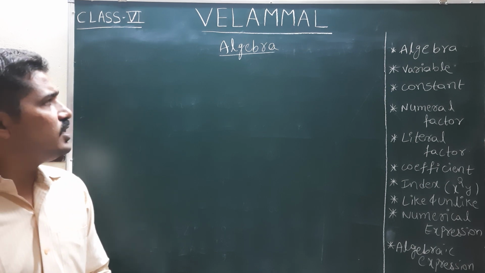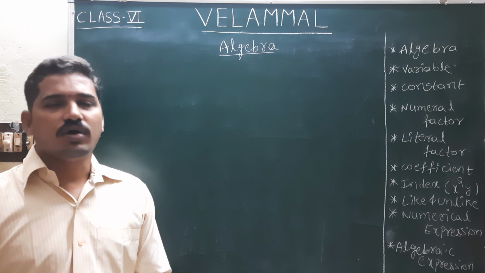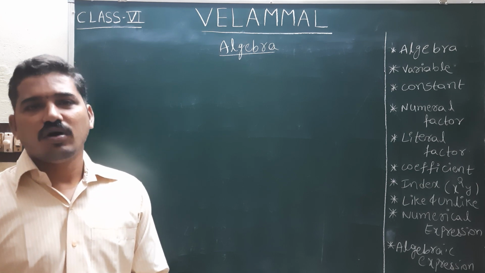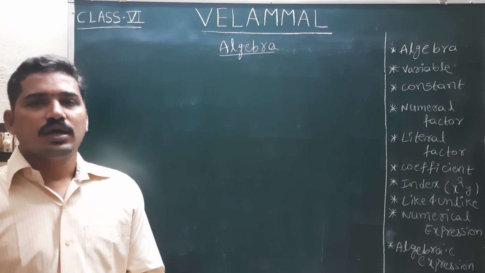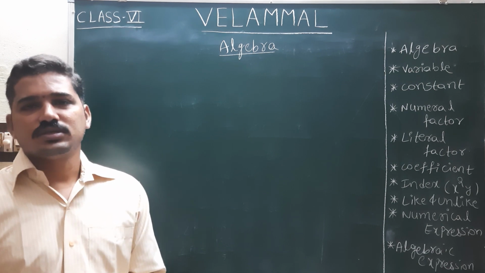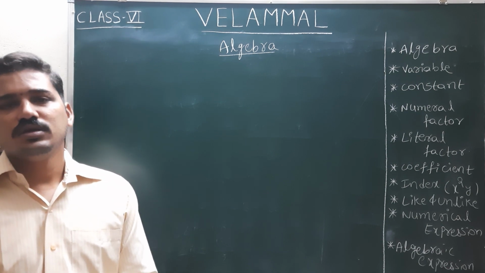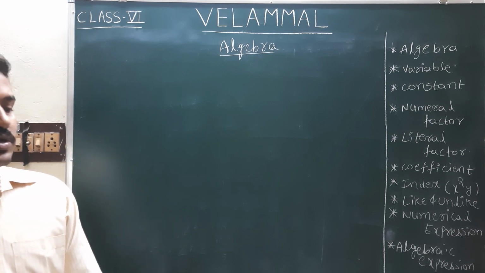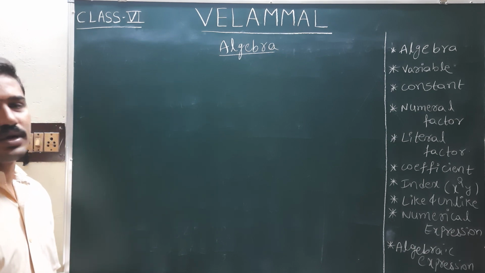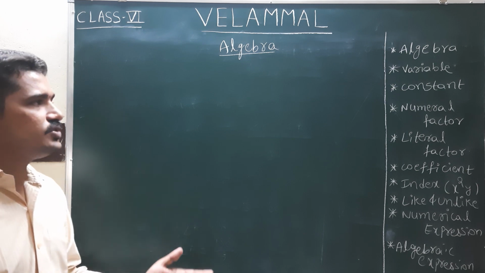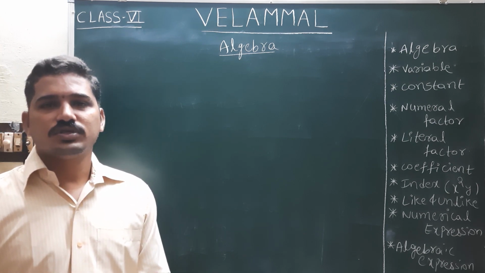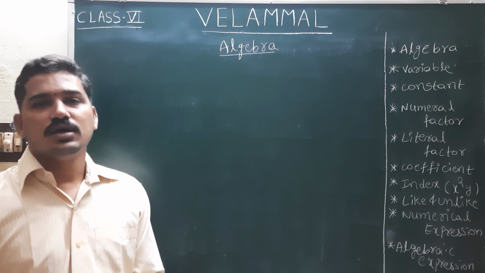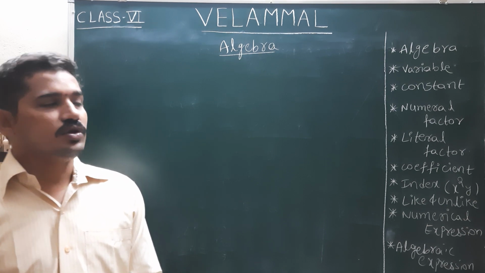So what is algebra? Algebra is what we use in daily life, and in each and every chapter we use algebra with numbers and operations along with alphabets. That is called algebra. By alphabets we mean the letters we use. Why this algebra? We will know this now.